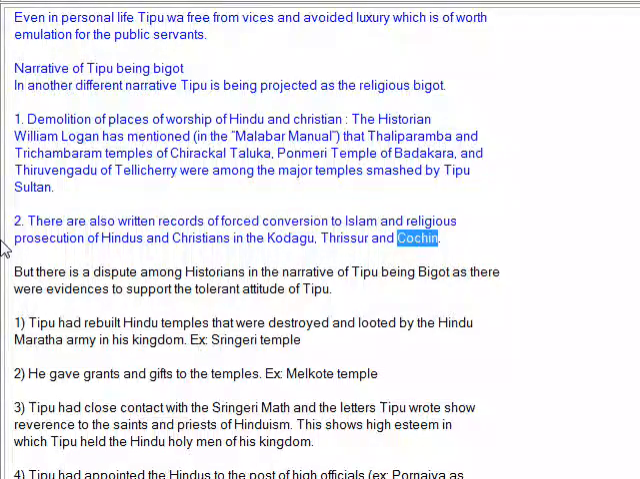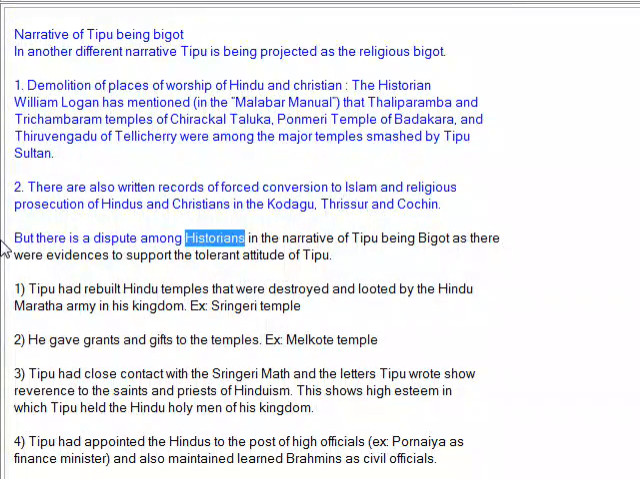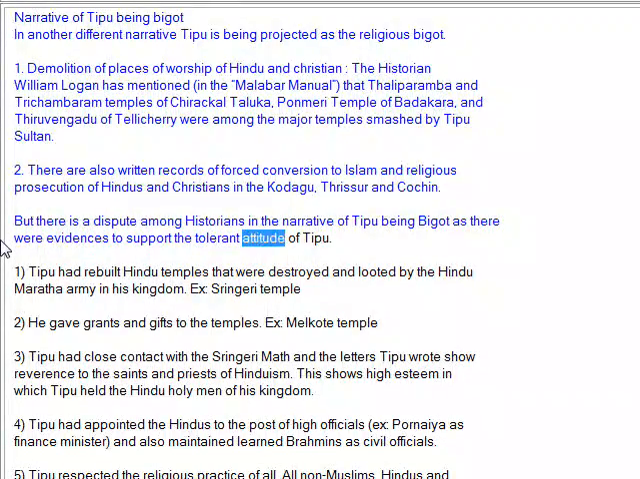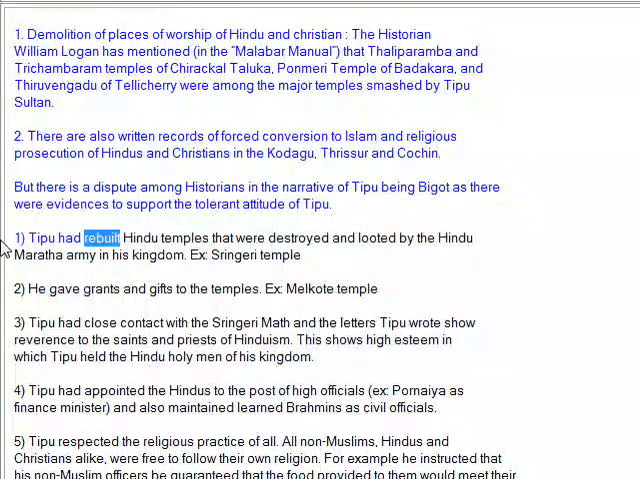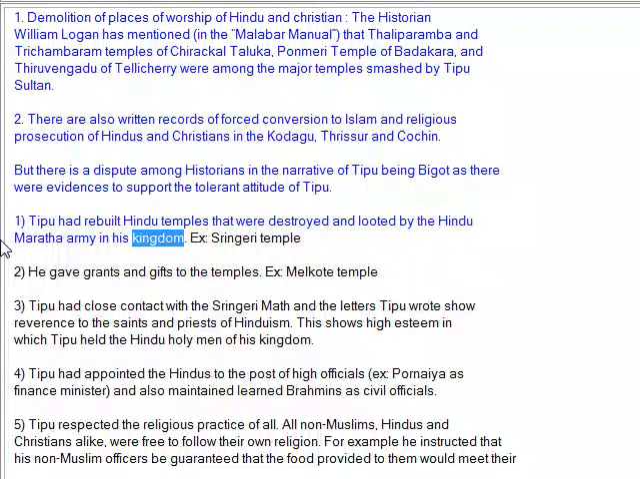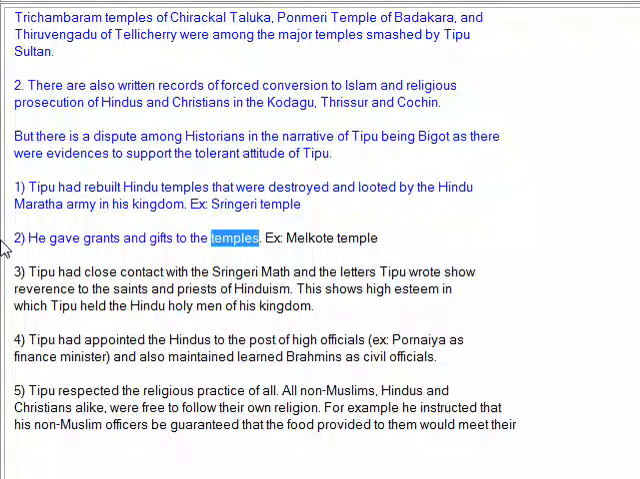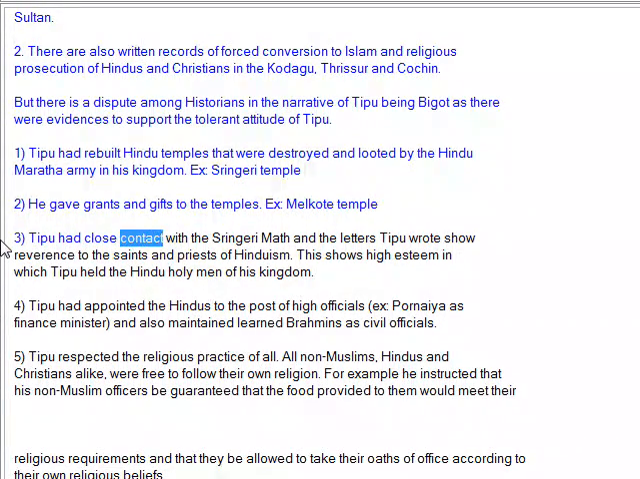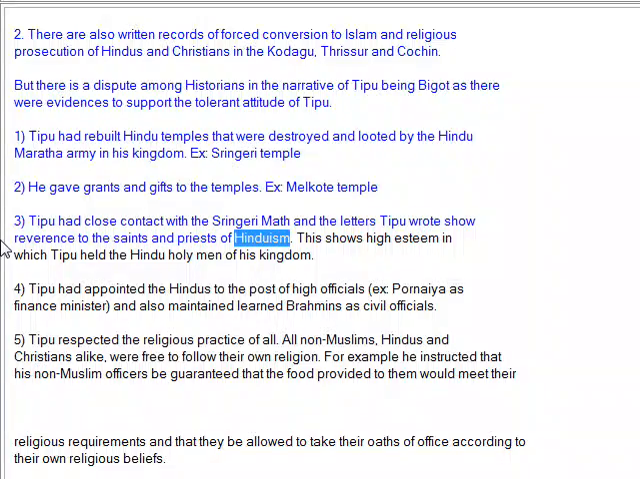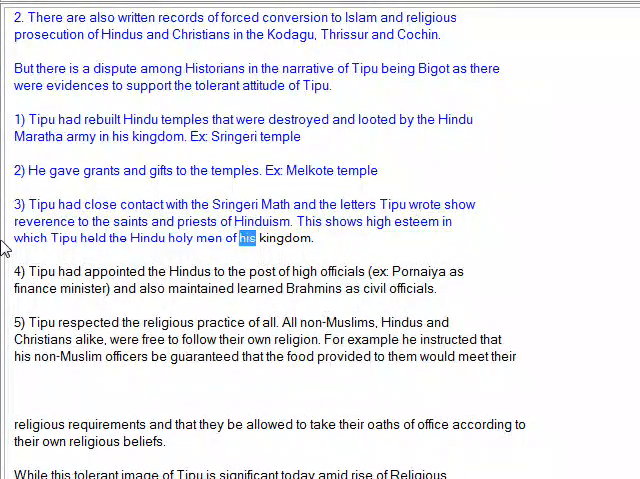Kodagu, Thrissur and Cochin. But there is a dispute among historians in the narrative of Tipu being a bigot, as there were evidences to support the tolerant attitude of Tipu. 1. Tipu had rebuilt Hindu temples that were destroyed by the Hindu Maratha army in his kingdom, such as the Sringeri Temple. 2. He gave grants and gifts to temples, such as the Melkote Temple. 3. Tipu had close contact with the Sringeri Mutt, and the letters Tipu wrote show reference to the saints and priests of Hinduism. This shows the high esteem in which Tipu held the Hindu holy men of his kingdom.